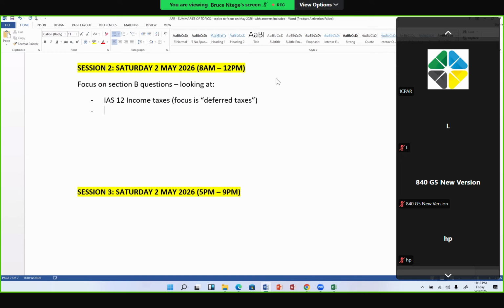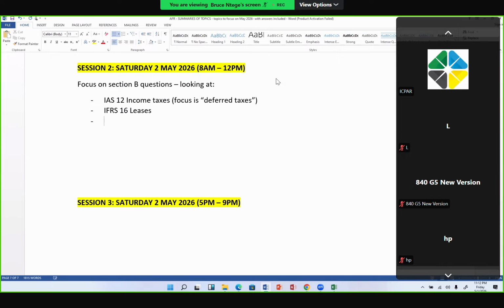Then after that, I'll be going to IFRS 16. IFRS 16 is about leases. Then after that, I'll be going to IFRS 2, which is share-based payments. So that's the kind of agenda I'm looking at today.